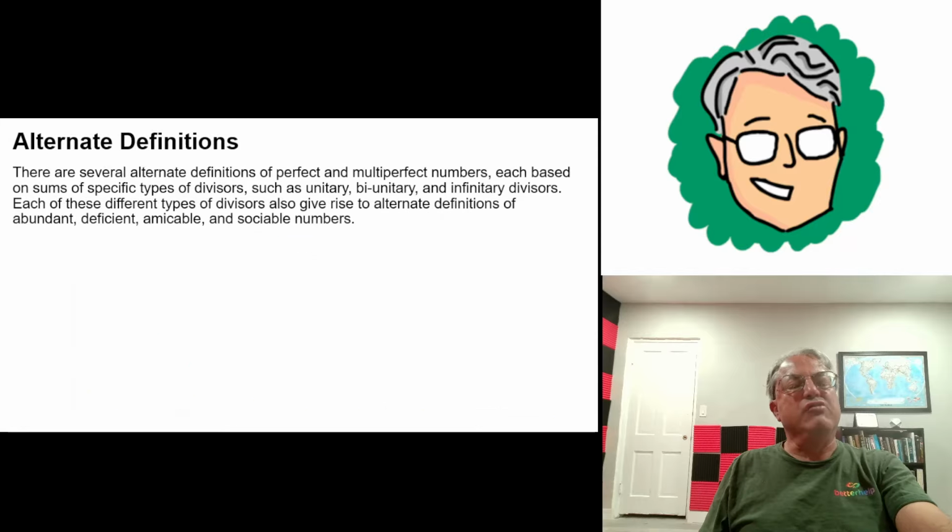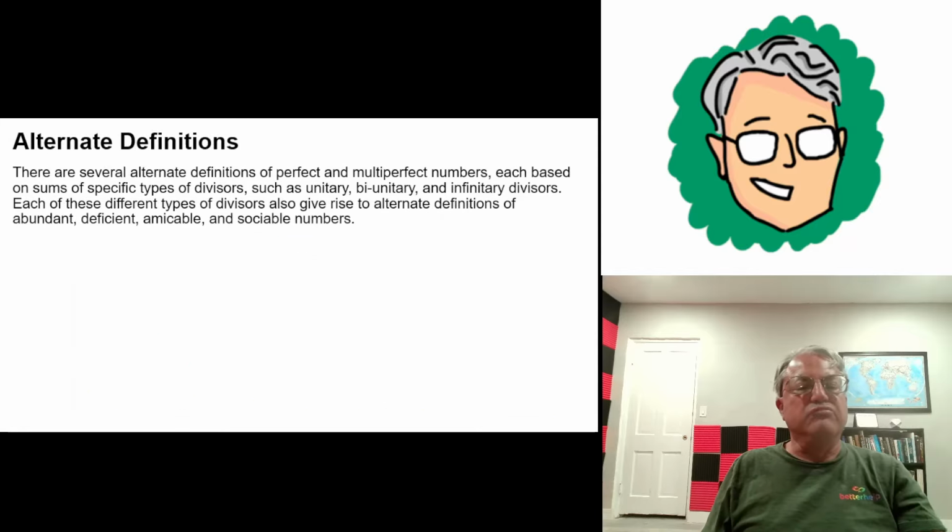And there's just one more thing I want to say about multi-perfect numbers. We can define them in different ways. We can actually define different types of divisors of integers. We don't have to look at all the divisors. We can look at special types of divisors like unitary, biunitary, and infinitary. I don't want to define these in this video. Kind of beyond the scope of this video. I've actually looked into these a little bit. I'll probably do another video on these, maybe in my next one.